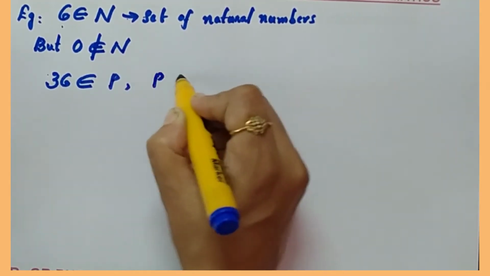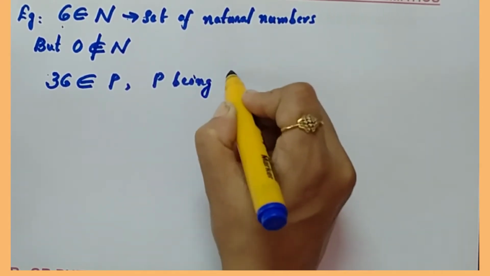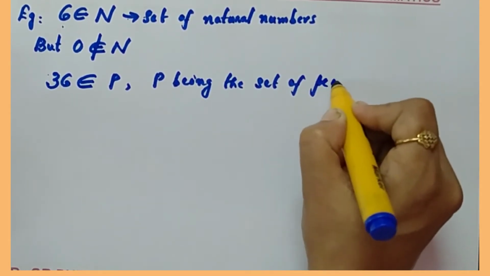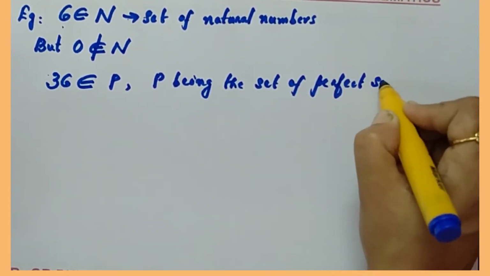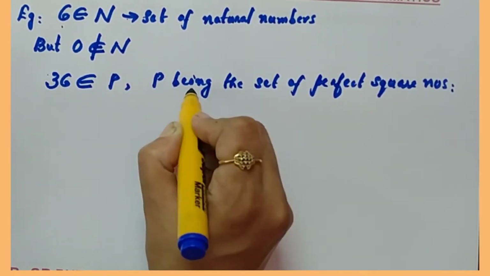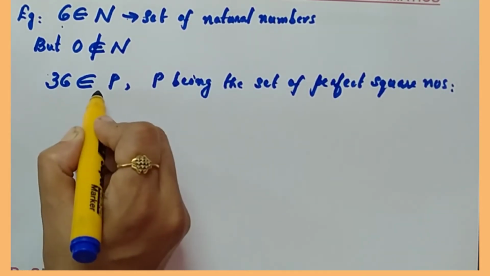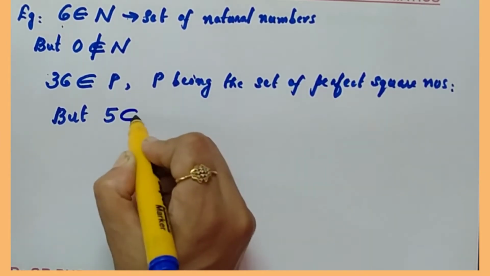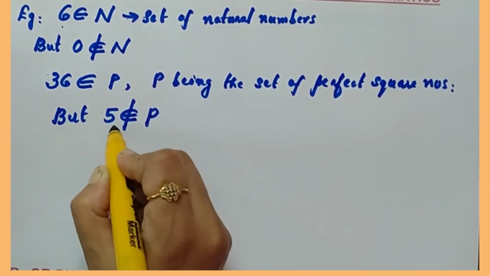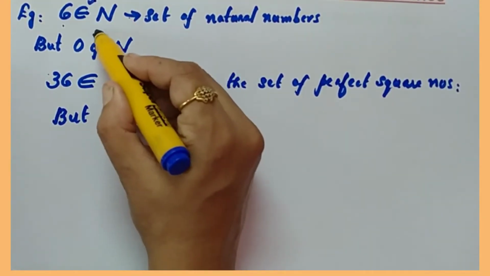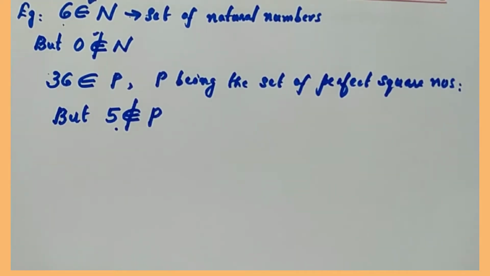I am going to write P being the set of perfect square numbers. If P is the set of perfect square numbers, then clearly you can say that 36 belongs to P. But 5 is not an element of P. Why? 5 is not a perfect square. So, this epsilon symbol and not-epsilon symbol are used to represent whether an element belongs to a set or not.